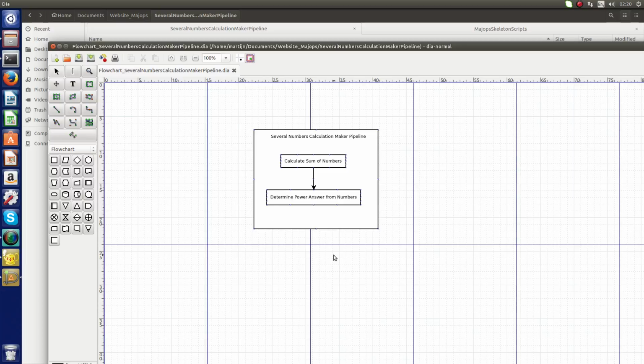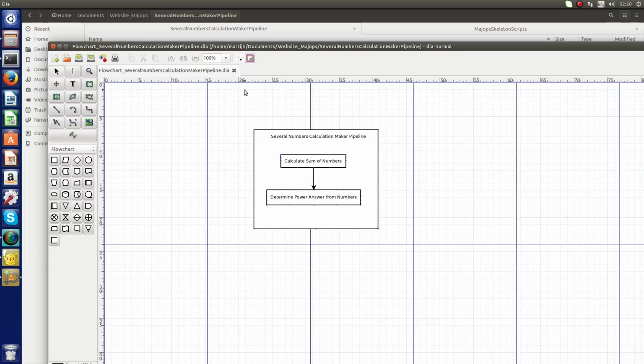And in that highway bash script, there were two scripts that were called. The first was to calculate sum of numbers, and after that determine power answer from numbers. And these are operations. This one, processes. This is my very simple flowchart for my pipeline.